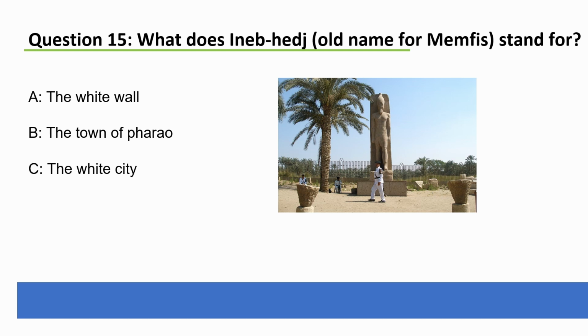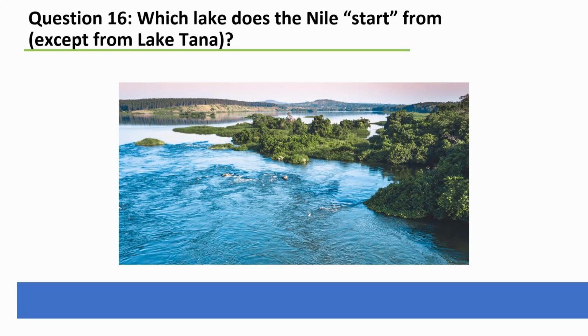Memphis was founded by Menes, who also united the two kingdoms Upper Egypt and Lower Egypt. And contrary to what you may think, Upper Egypt is south of Lower Egypt since it follows the direction of the Nile and not north-south. The Nile originates from two places. One is Lake Tana in Tanzania, but which is the other one? So question 16, which lake does the Nile start from, except from Lake Tana?